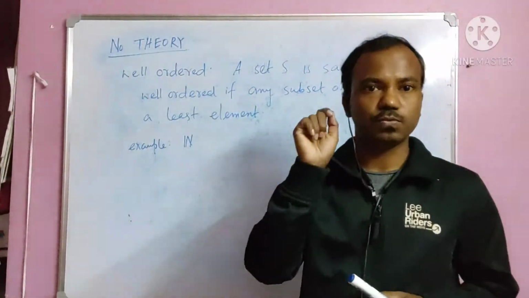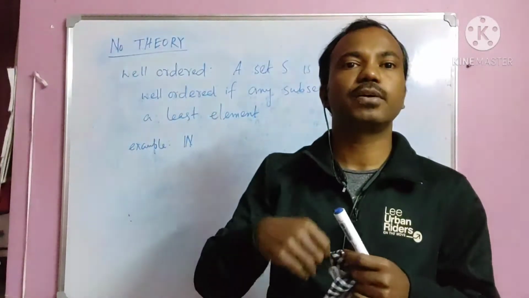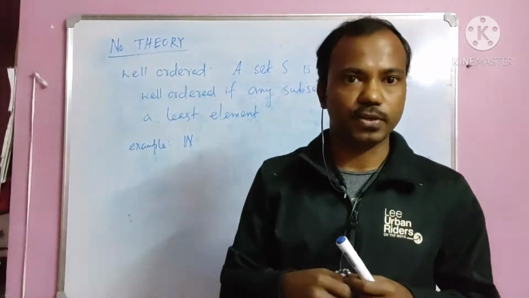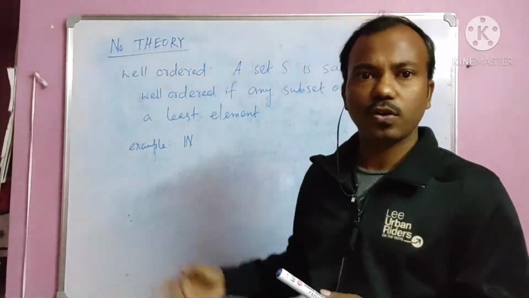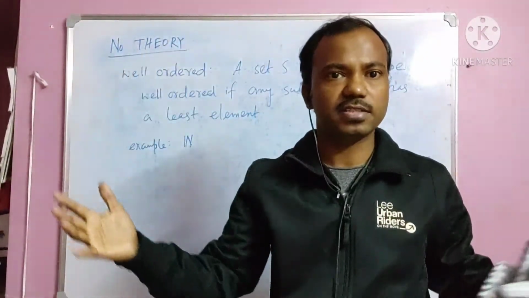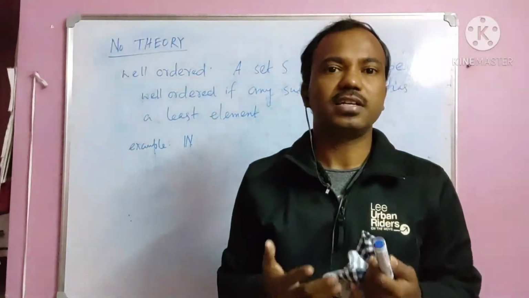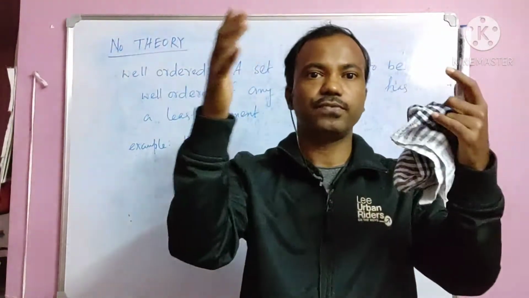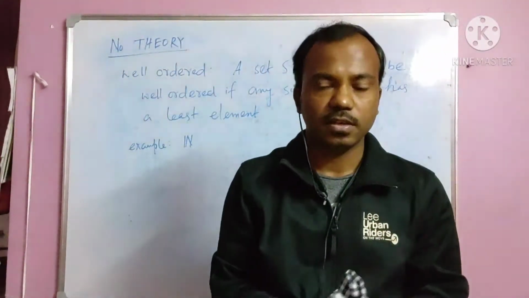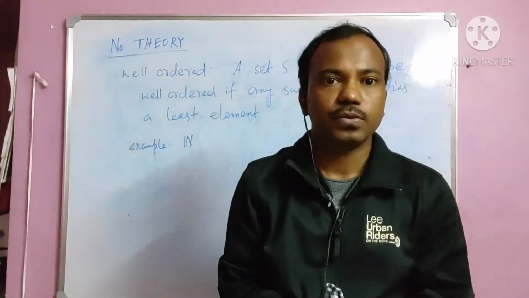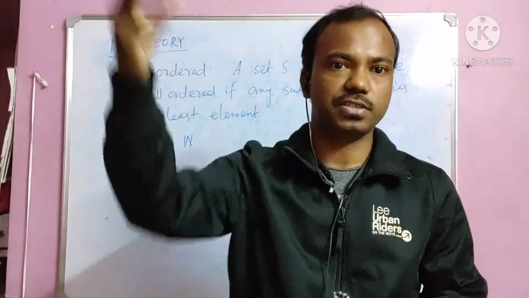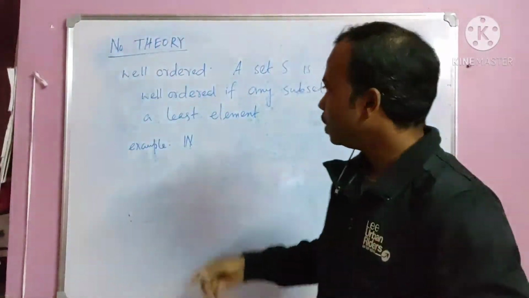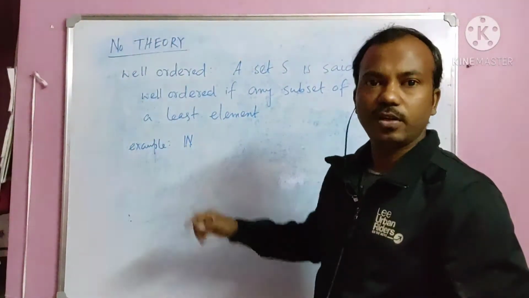The minimum element is 1, so we can start counting from 1. 1 is our starting point, the minimum element. 1, 2, 3, 4, this way. So this is more logical. If you have any set and you want to start counting, what will you do? We first find the minimum one, and once we find it, we go to the next element, and then the next. This way we can start counting, right? So this is well-ordered.